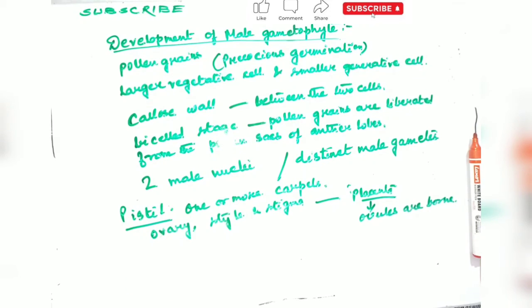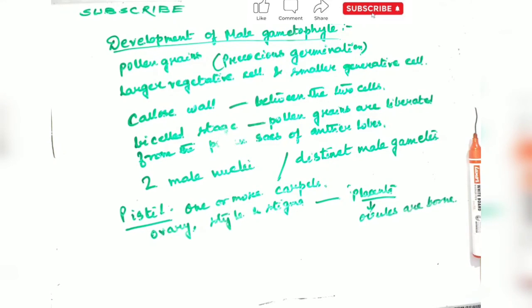The ovary is the basal swollen portion of the pistil containing one or more chambers or loculi, and accordingly the ovary is known as unilocular. If more than one, then bilocular, trilocular, tetra, penta, multilocular. On the basis of the number of carpels, the gynoecium is monocarpellary, bicarpellary, tricarpellary, tetra, penta, polycarpellary.